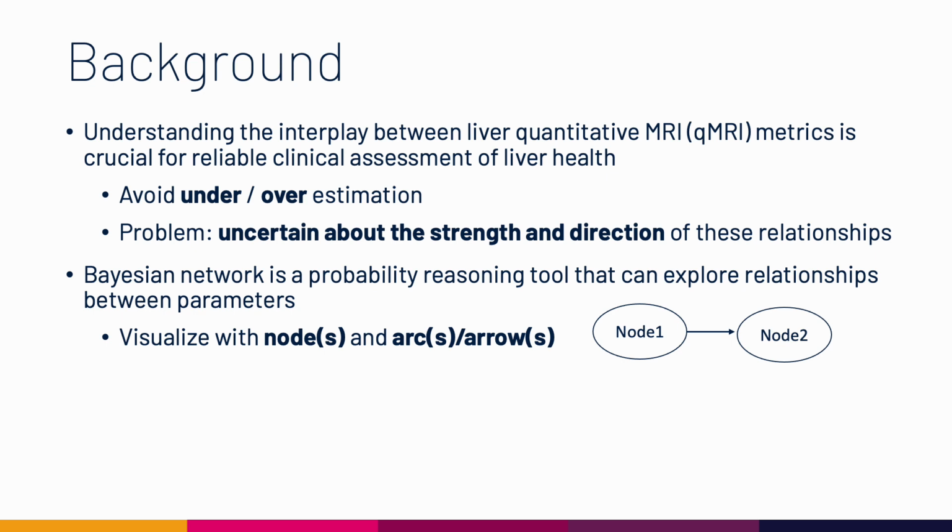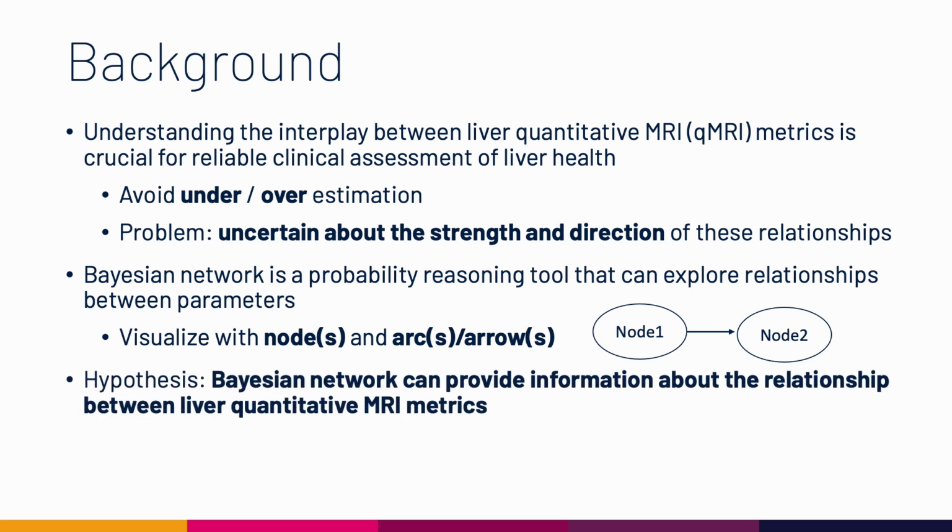Understanding the interplay between liver quantitative MRI metrics is very important for a reliable clinical assessment of liver health. This is because we want to avoid underestimating or overestimating these quantified values that are associated with biological information. But the problem is we're often uncertain about the strength and direction of relationships between these quantitative MRI metrics. So Bayesian Network is a probabilistic reasoning tool that can explore the relationships between parameters and visualize such information with nodes and arcs.